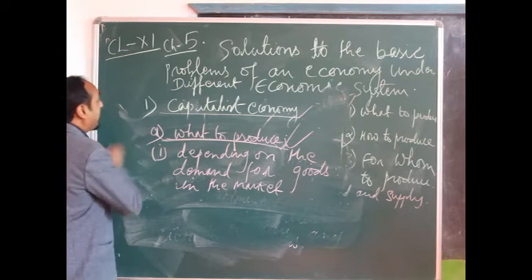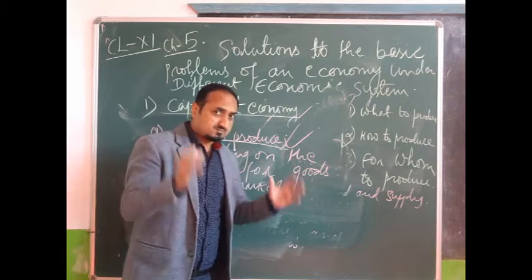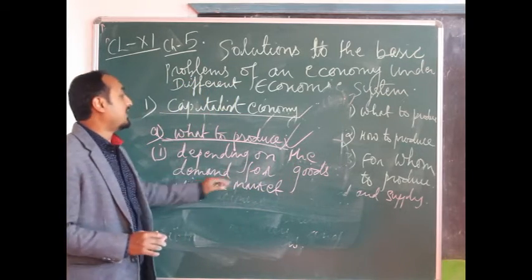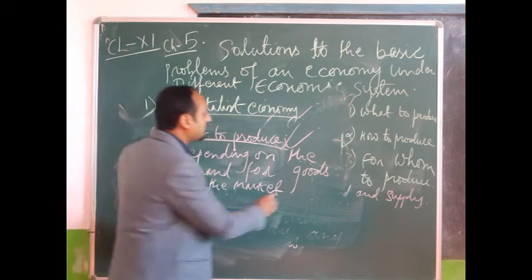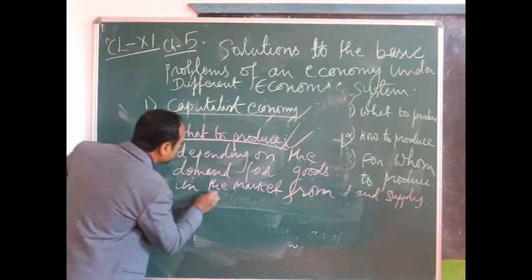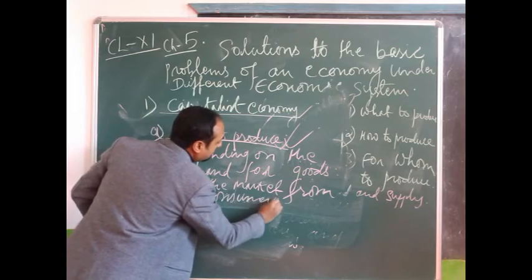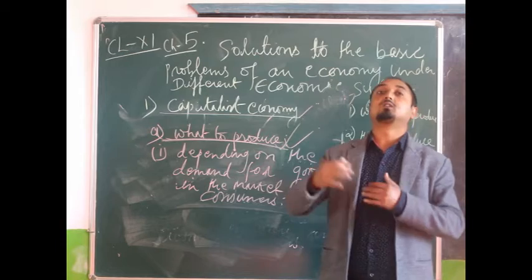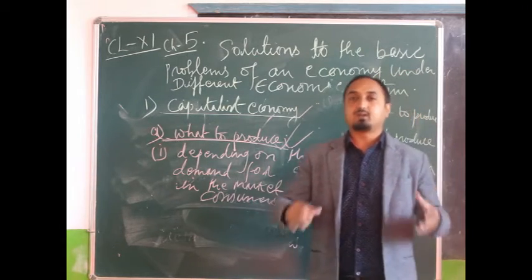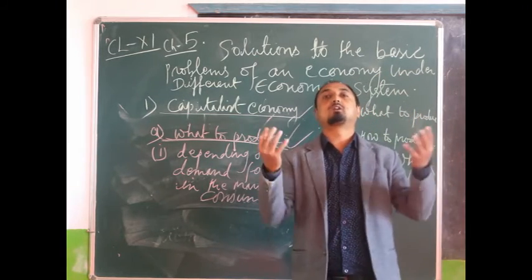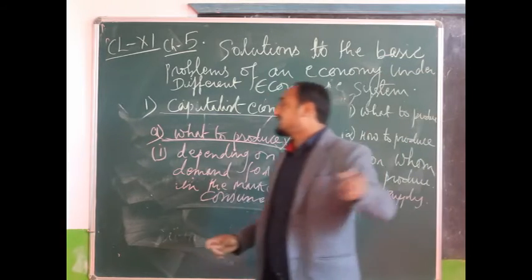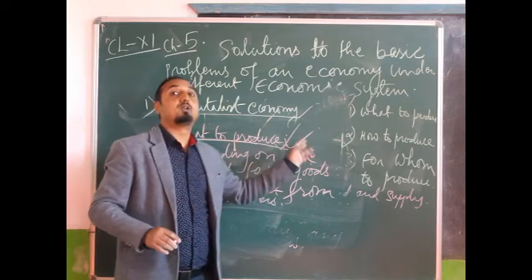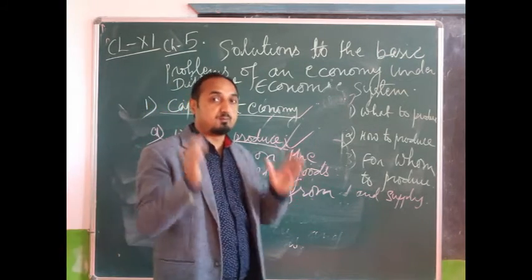So the first factor that determines what commodity the producers are going to produce depends on the demand of goods and services in the market from consumers. And consumers will demand various goods and services depending on their taste and preference. If the taste and preference for any goods is very high, the demand for that commodity will be very high in the market. And the second factor on which what to produce will depend is profitability.